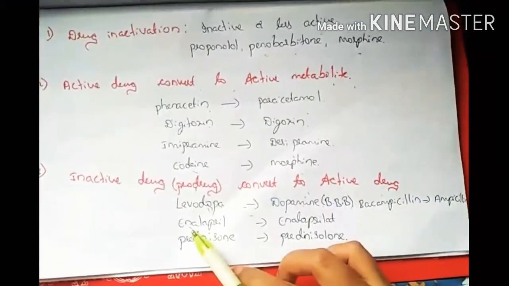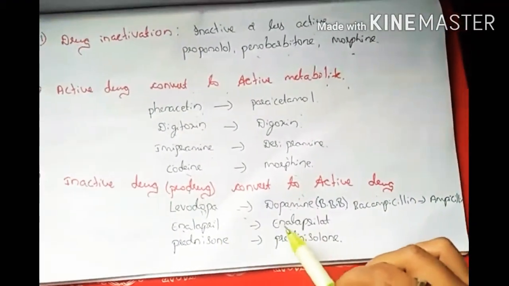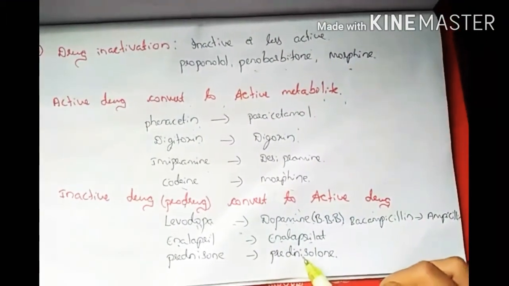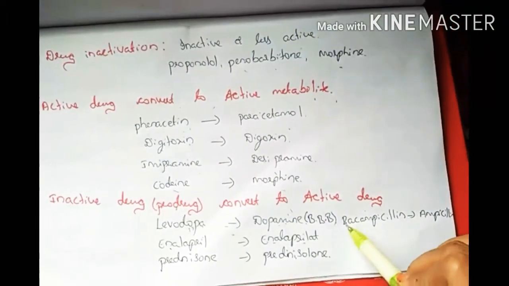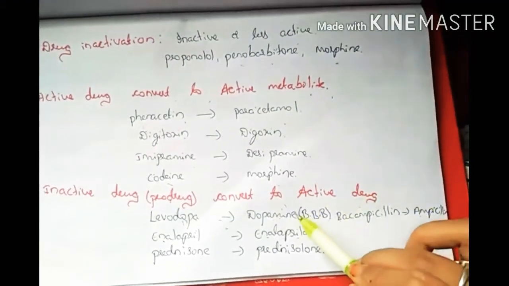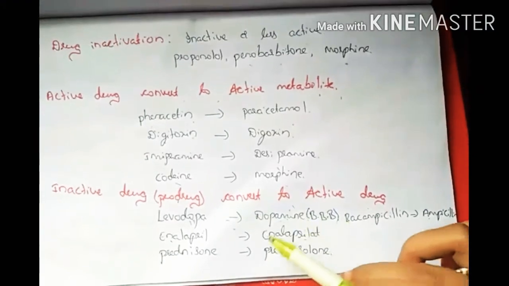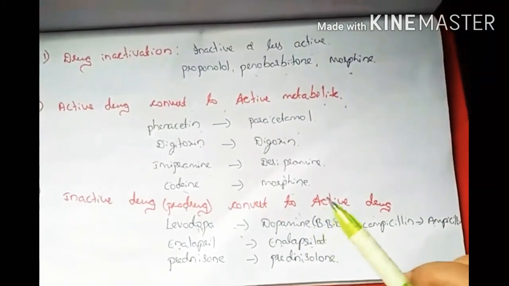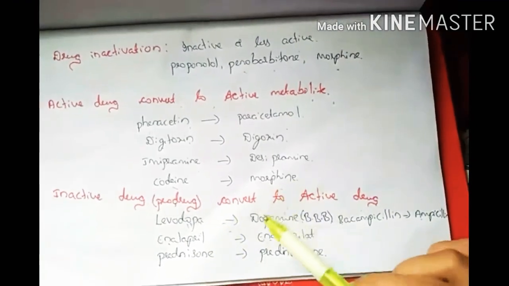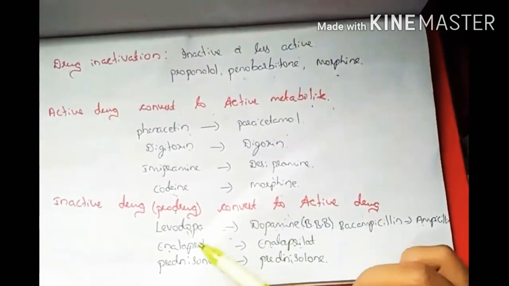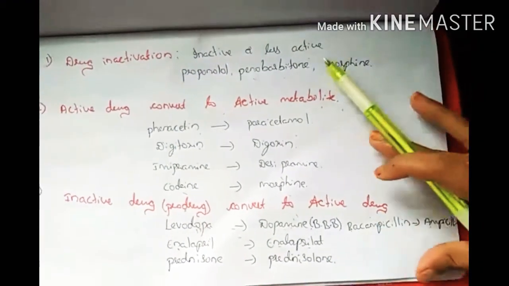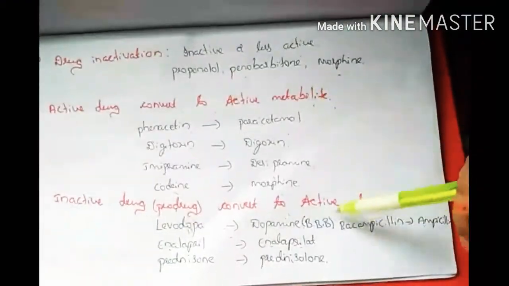Enalapril is converted into enalaprilate, an antihypertensive drug. Prednisone is converted into prednisolone. Bacampicillin is converted into ampicillin, an antibiotic. These are drugs where the inactive form is converted into the active form.